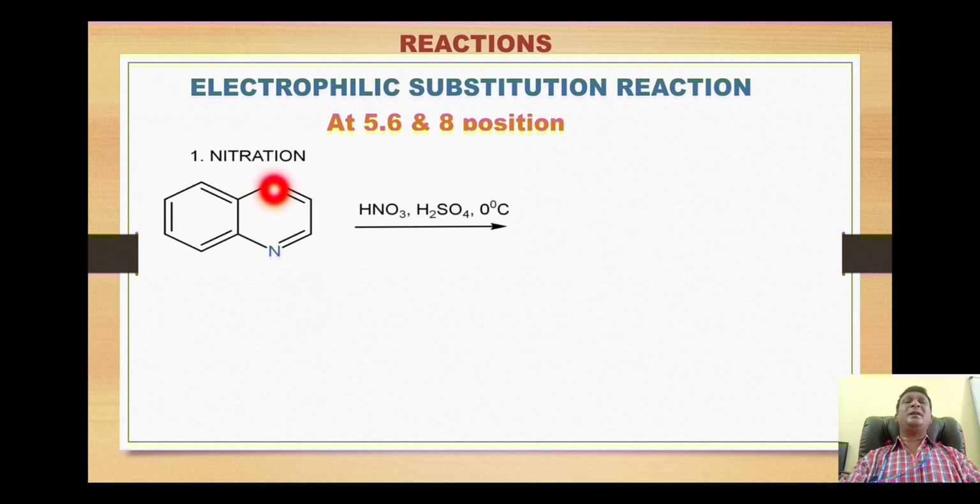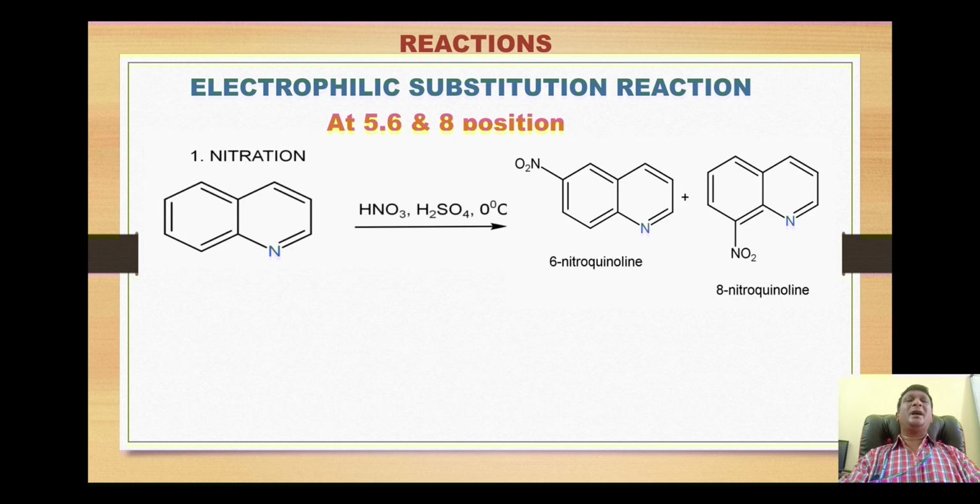So in nitration, that is when quinoline is reacted with nitric acid in presence of sulfuric acid at 0 degrees centigrade, that is at a very low temperature, the nitration takes place and we will get formation of first 6-nitroquinoline and 8-nitroquinoline. Both the compounds are formed in a 50-50 ratio.